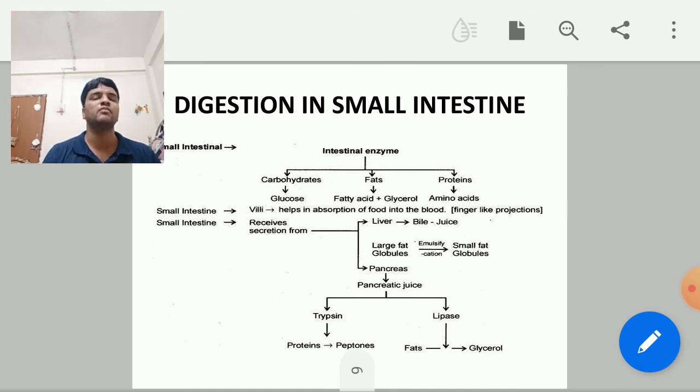Once the rectum is filled, pressure is exerted and it is thrown out of the body through the anus, and that is called egestion. So finally, this completes the nutrition in human beings.